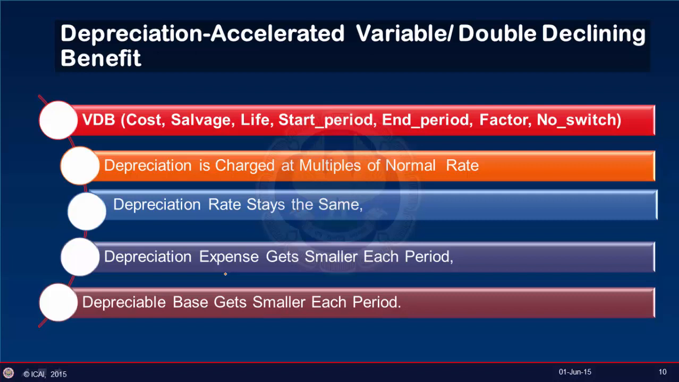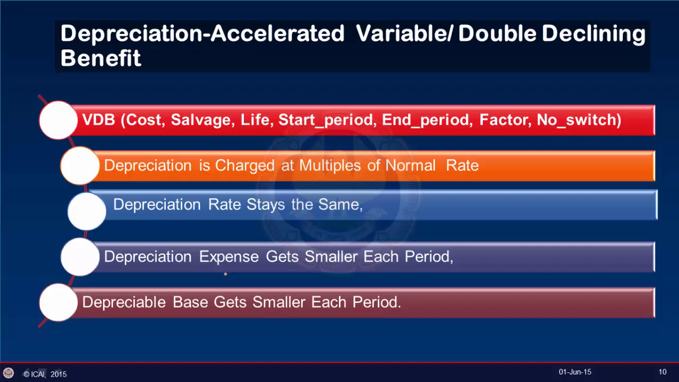Now here we can use the function VDB, where the syntax has cost, salvage, the total useful life, the starting period for which depreciation is to be charged, and the end period for which depreciation is to be charged. Now factor is the rate at which balance declines. So if the factor is 2, it means it is double declining. If it is 3, it means it is triple declining. So this is how many multiples of the rate we want to charge. Let's try to use this function in an Excel sheet to understand more of it.